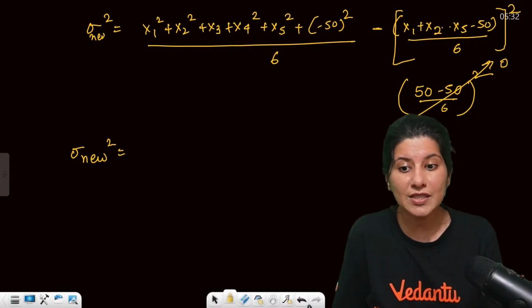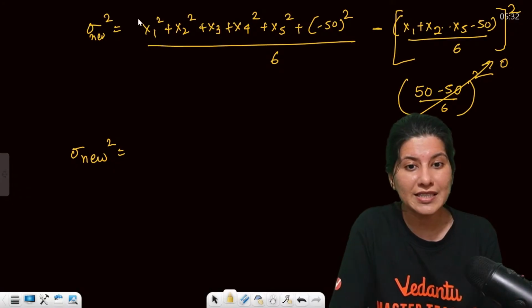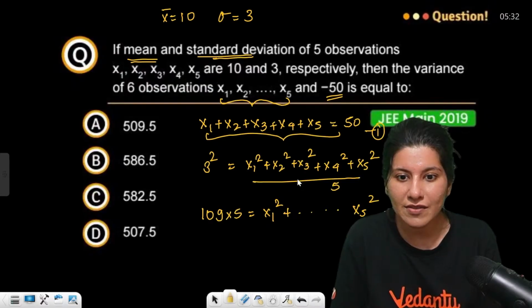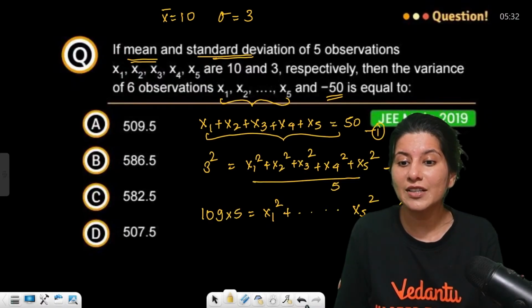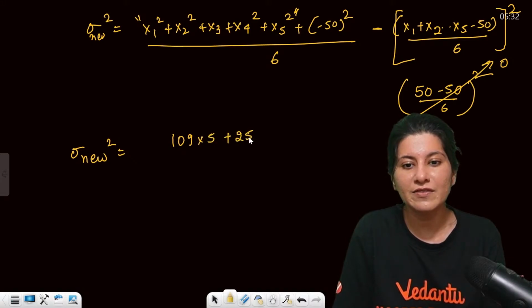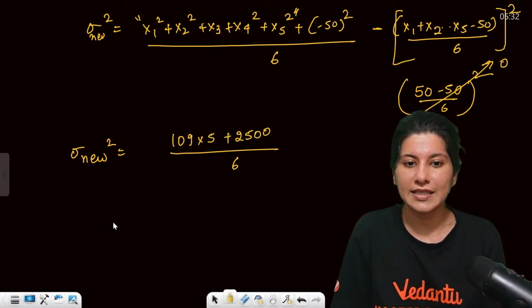So now x1 square plus x2 square and all the way up to x5 square. Do we know this value? Let me just go back. So this value, yes, 109 into 5 is the value. So 109 into 5 plus 2500 upon 6.